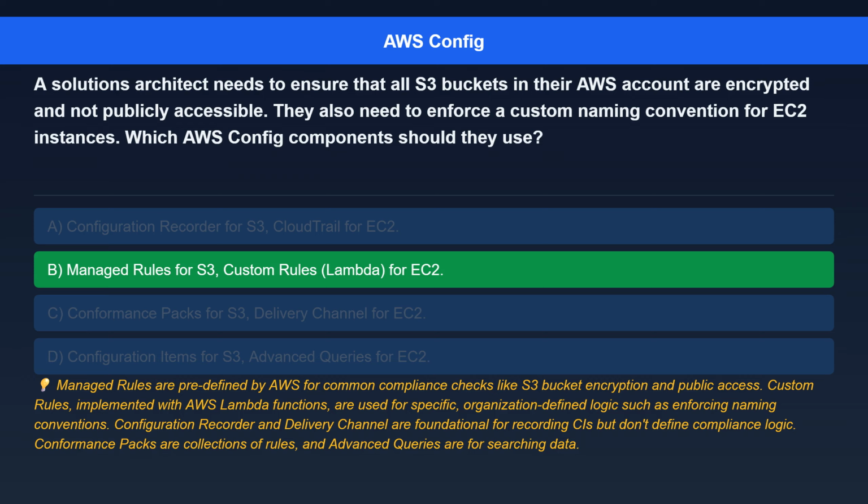Custom rules, implemented with AWS Lambda functions, are used for specific, organization-defined logic, such as enforcing naming conventions. Configuration Recorder and Delivery Channel are foundational for recording CIs, but don't define compliance logic. Conformance Packs are collections of rules, and Advanced Queries are for searching data.